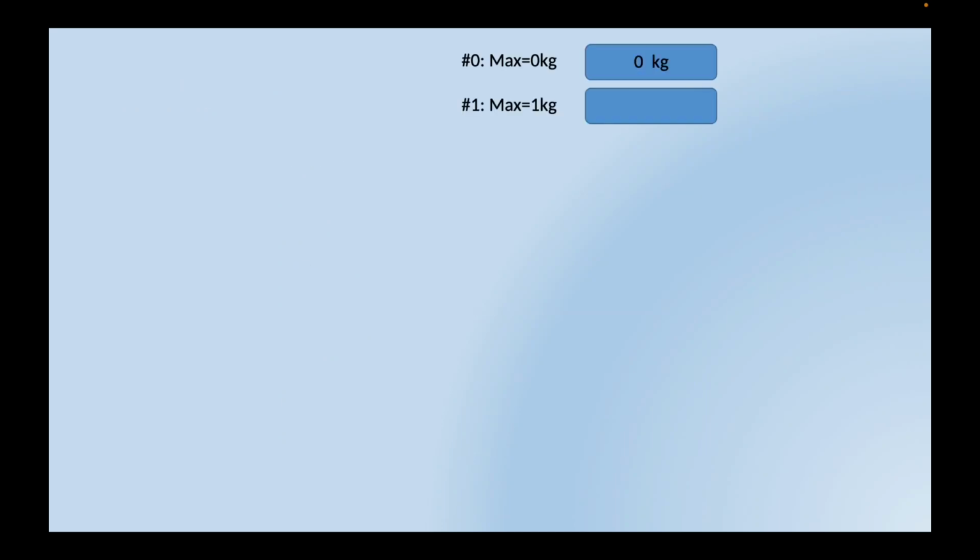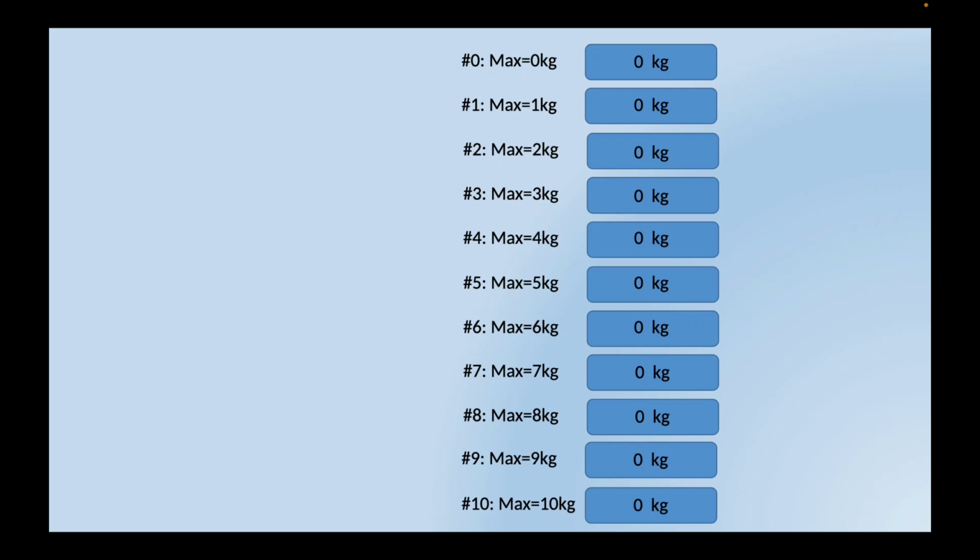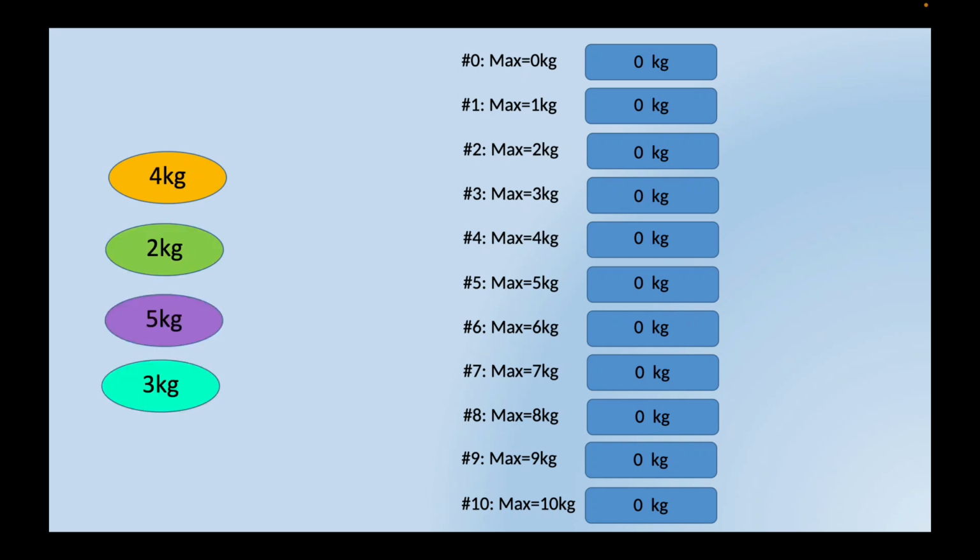So we're going to create a list with n plus 1 units in it, starting with 0 and ending with n. Each of them will have 0 kilograms, and the maximum for each bag is just their number. So number 0 has 0 kilograms max, number 1 has a maximum of 1 kilogram, and number 10 has a maximum of 10 kilograms. Right now, all of these bags are empty, so it's all at 0.